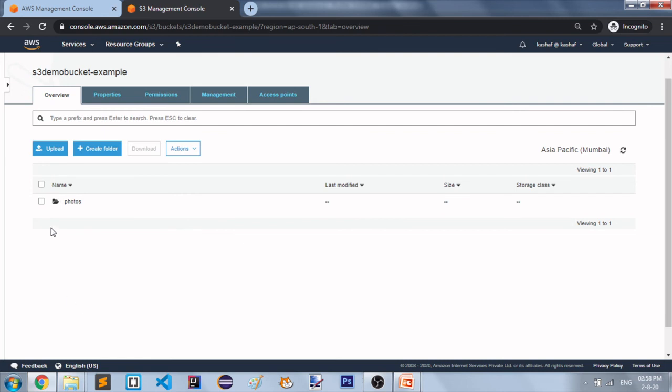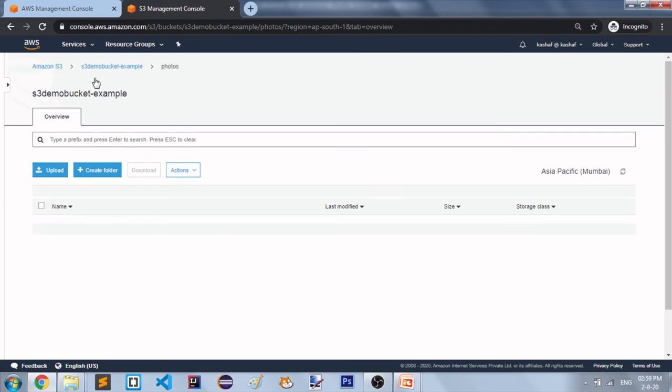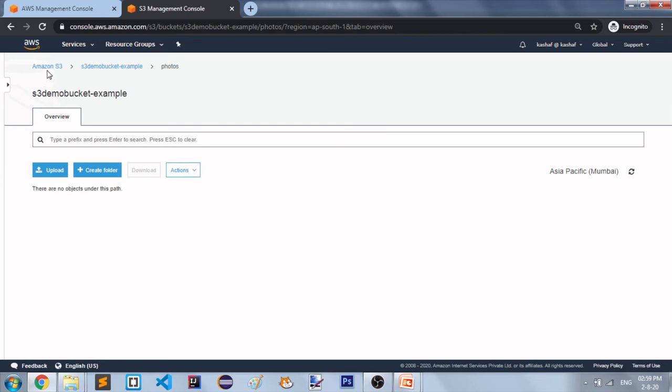So now we are having our folder. Now I'm going to click on this folder, and in this folder I'm going to upload one image. Now you can see you are inside Amazon S3, and this is your bucket name, and this is your folder. Whatever you upload here will come under this photos folder inside your S3 demo bucket example.